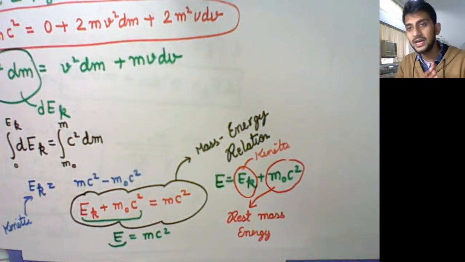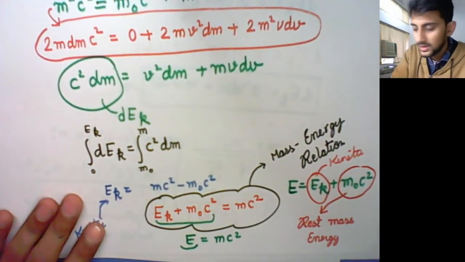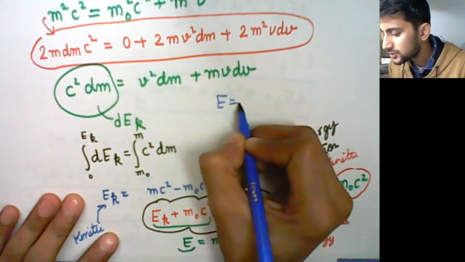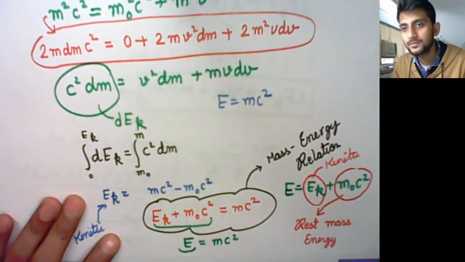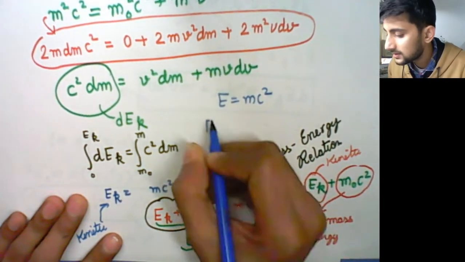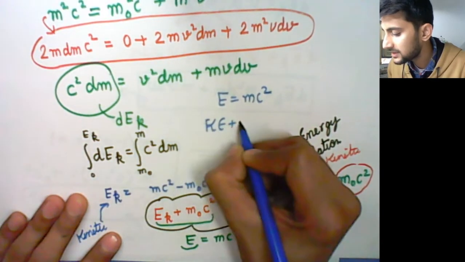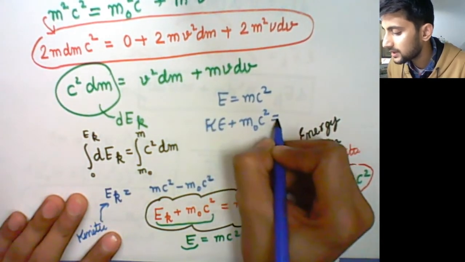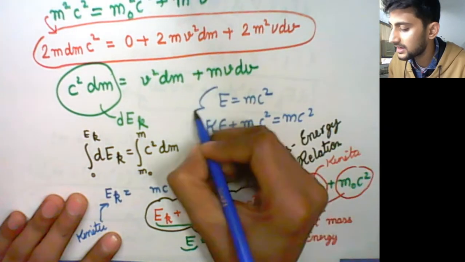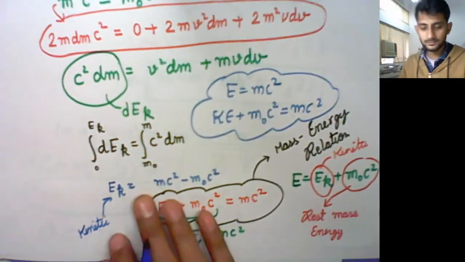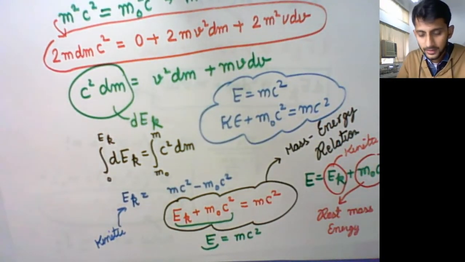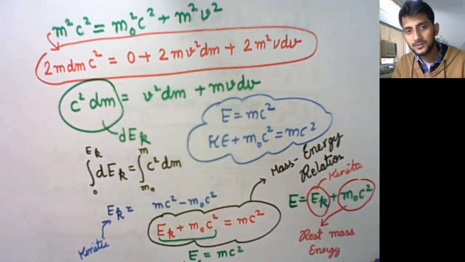The total energy is the sum of kinetic energy and rest mass energy. So box this. You can write E is equal to mc square. You can also write kinetic energy plus m naught c square is equal to mc square. Both are one and the same thing. We will see or discuss a few examples.